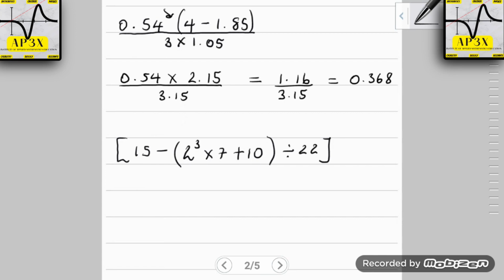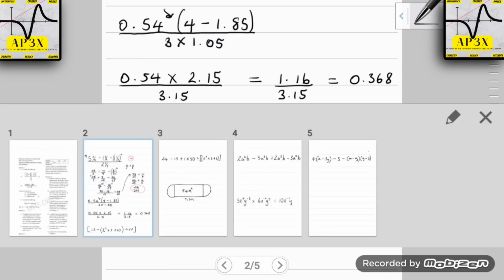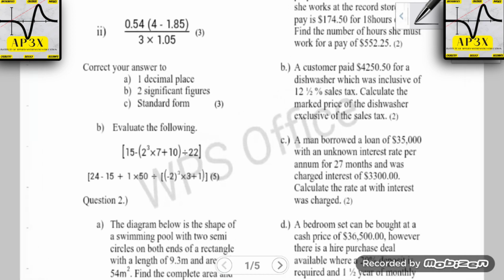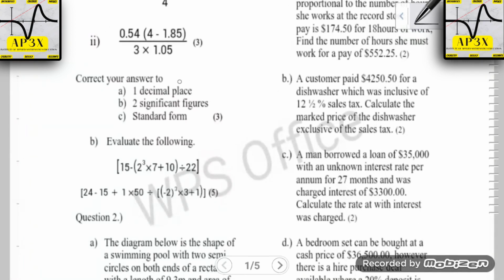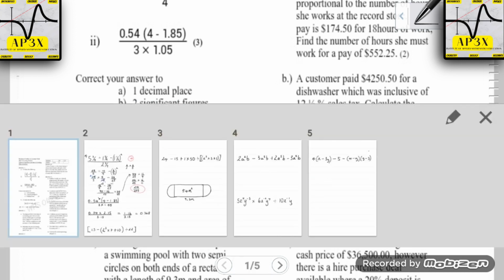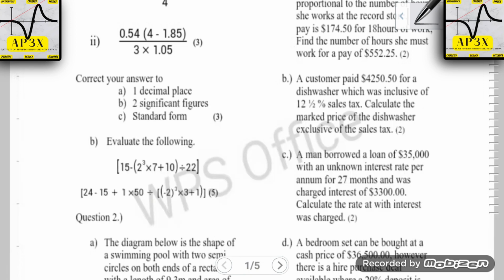Alright, so that would be the result of that evaluation, but let's just go back to our page 1 here. It did ask us to correct your answers to 1 decimal place, 2 significant figures, and you're to also write the number in standard form. Only 1 student actually got all 3 right. Some students got A right, some students got A and B right. I think only 1 student got really close to getting all 3, and this is just a previous fundamental lesson that I would have taught a while back, maybe a month ago.